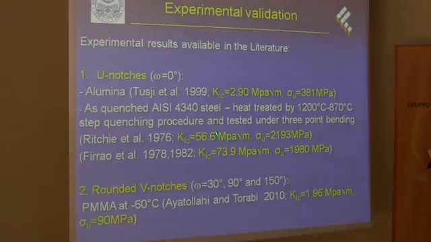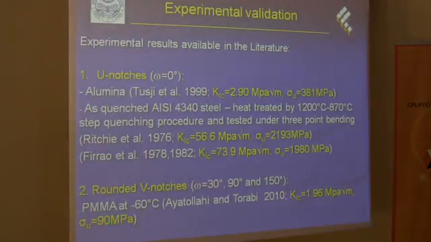The material properties were a little different from one another. And finally, for round V notches, we consider this PMMA test at -60 degrees, and these are the material properties which will be implemented.